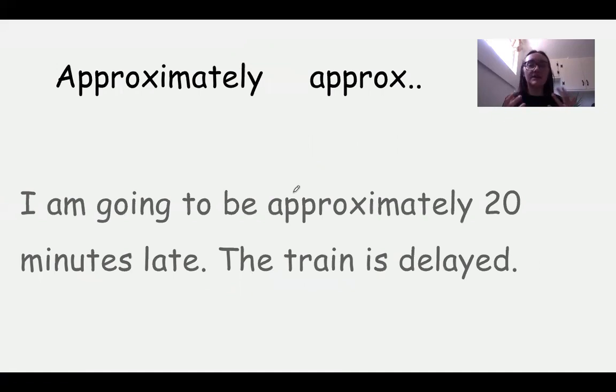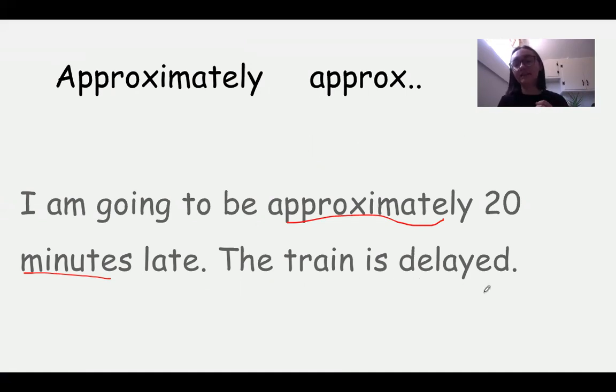Okay, so approximately. I am going to be approximately 20 minutes late. The train is delayed. Now, when we say approximately and we give a time, if we're talking about a delay, we should also tell them why there is a delay. Say, the train is delayed.